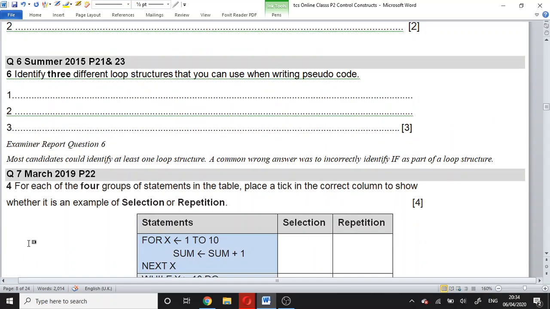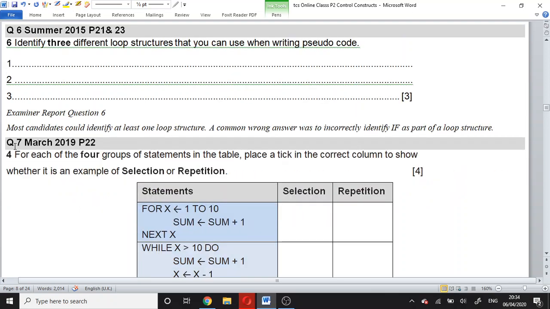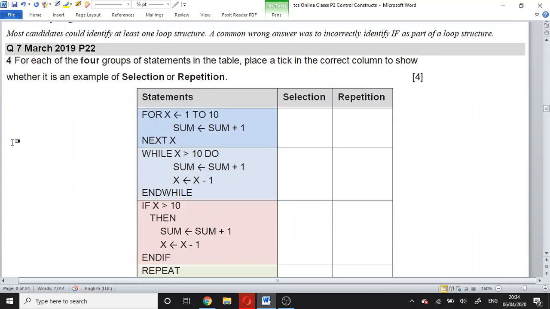In summer 15, another question in another variant asked you to identify. Identify means you just write a one word answer. For looping structures you write for to next, repeat until, and while do and while. This question was set in March 2019.